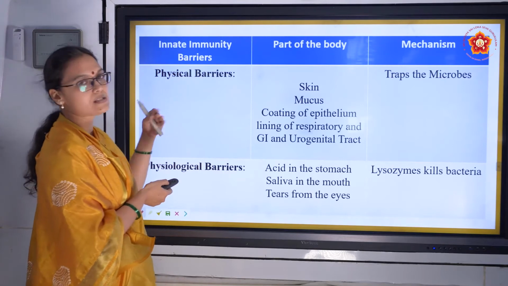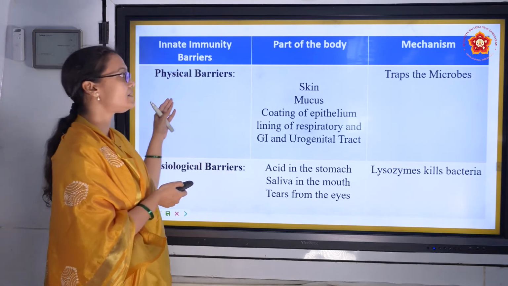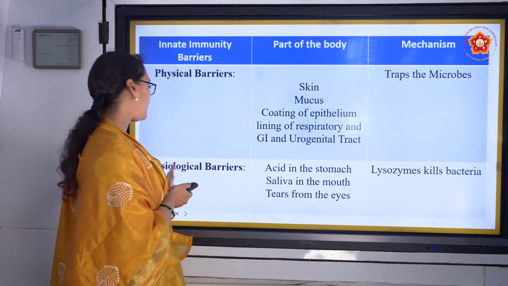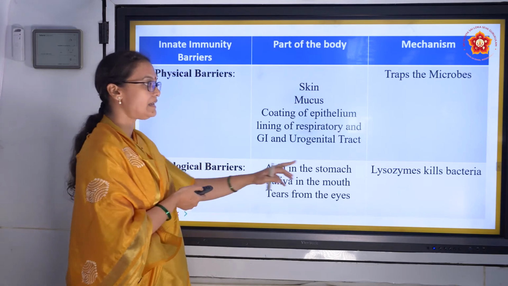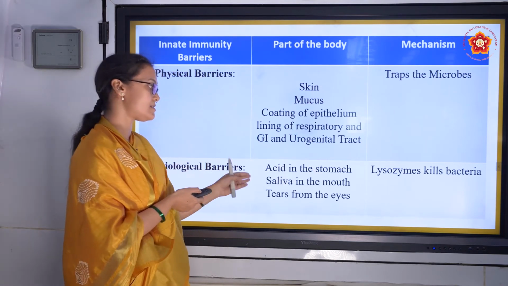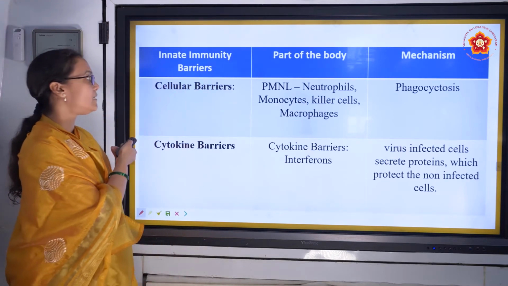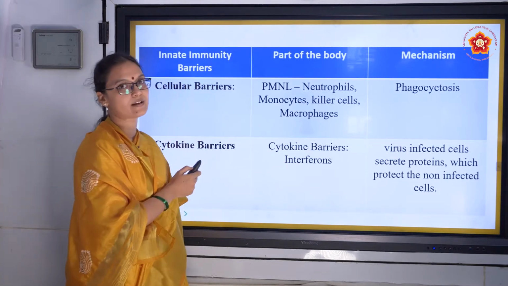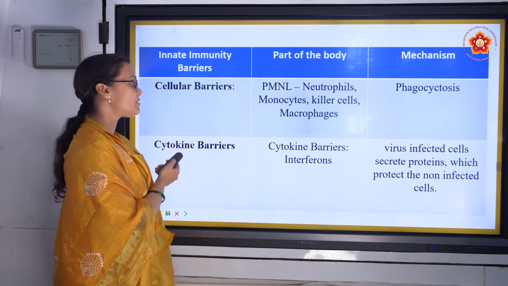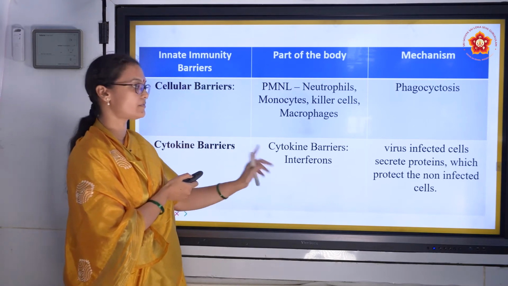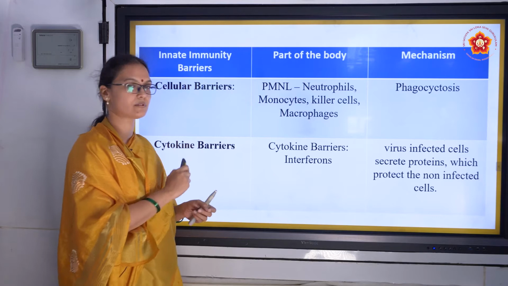So physical barriers will quickly go through. Physical barriers trap the microorganisms. Physiological barriers, mainly lysozyme that is present in tears and saliva, kills the bacteria. And then cellular barriers work on phagocytosis. And for cytokine barriers, the important point is interferon. What is interferon is a very important question.